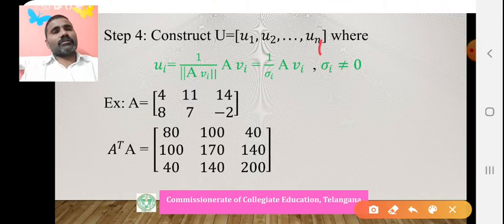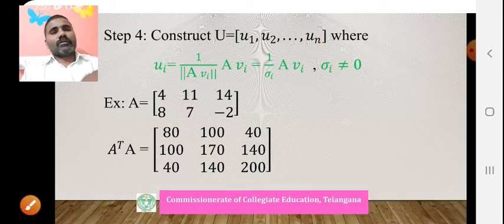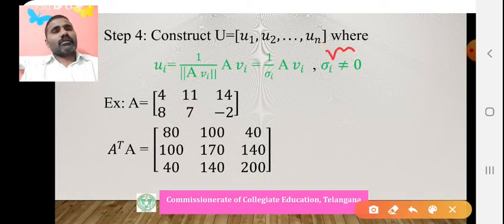U equals u1, u2, ..., um, where ui equals 1 by the norm of A vi, that is 1 by the length of A vi, times A vi. That means we are normalizing the vector A vi.